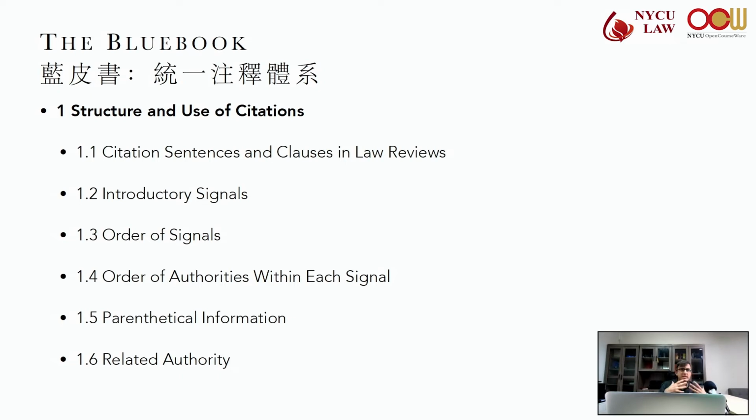Now we have these signals that provide background information. This is the see generally. No comma. And this provides useful background information.